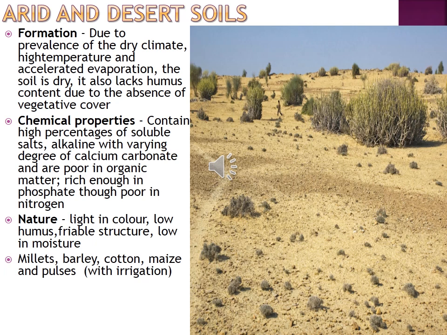It lacks humus content due to the absence of vegetative cover. Since the soil is dry, it won't support vegetative cover like other soils, so the humus content is absent. Formation is due to the dry climate, high temperature, and high evaporation, so the soil becomes dry. It also lacks humus due to the absence of vegetative cover.